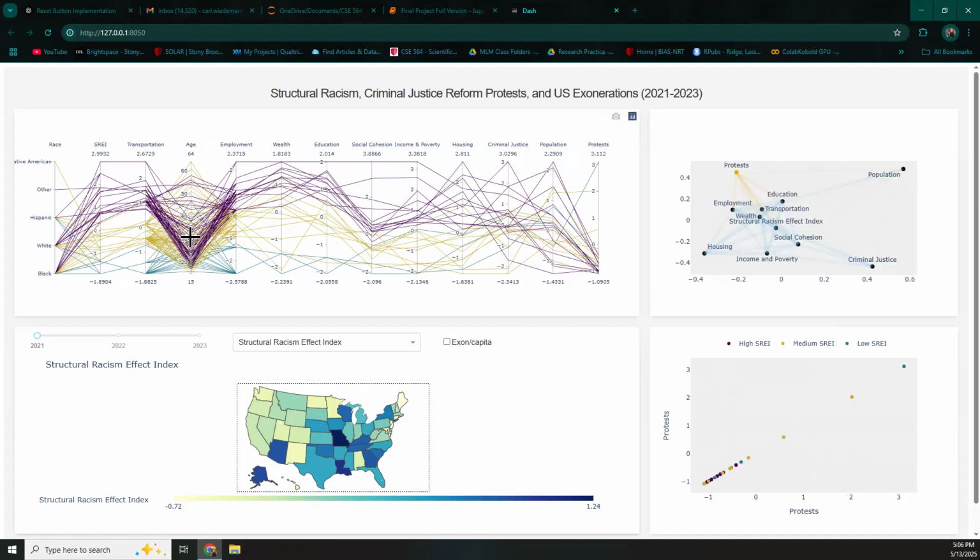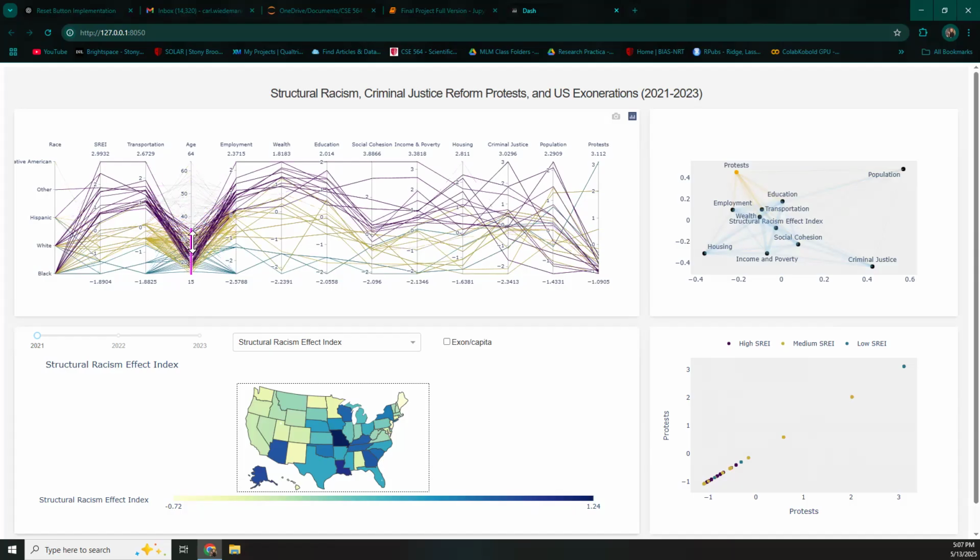You can see this even better if you just highlight the lower region. Almost all of the blue lines are being represented down at these lower ages, even down around 20 years old, which is really young relative to the rest of the range of ages, which goes all the way up to 64. But the further up that we go, there's a lot more representation with the medium and high SREI indicators.